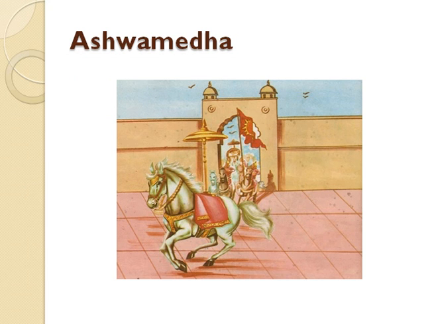Ashwamedha Yagya is a practice where the king used to send his horse to run to a specified area. The area that the horse could cover would come under the territory of the king. However, if the horse was stopped by another territory, the king would have to fight a war with that territory in order to occupy it. But if the horse could cross the boundary and invade the next territory, that territory became the king's. So this was the practice that was prevalent to occupy kingdoms during that time.